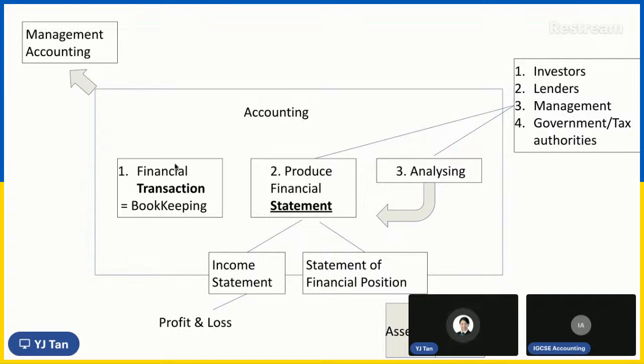All right. And maybe you buy something, you buy a radio for the business. I have to emphasize, for the business, not for yourself. And then this radio actually belongs to the business. So the receipt of what you paid for it actually means a lot to the business, means a lot to accounting. That is what we call a transaction. Okay. And all have to be recorded. So step one is financial transaction.